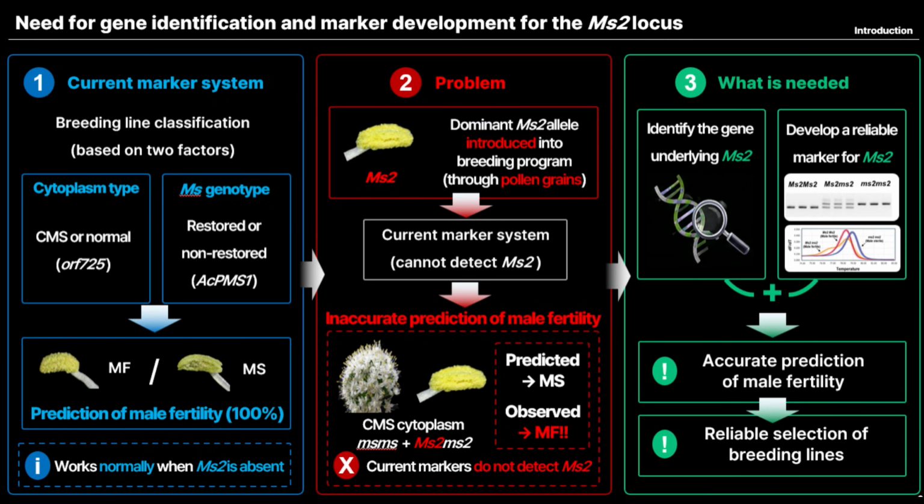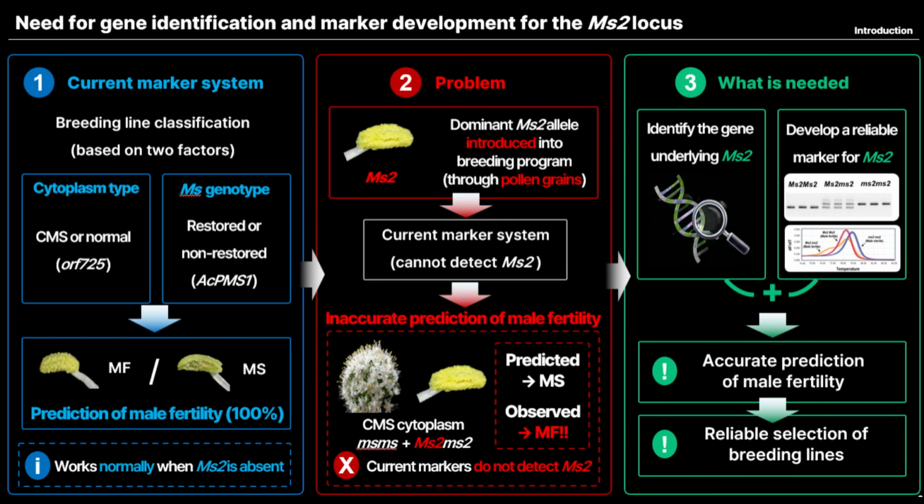As shown by these indicators, onion is one of the most economically important vegetable crops worldwide, and its importance continues to grow. Onion cultivars can be broadly classified into open-pollinated varieties and F1 hybrids. Currently, F1 hybrids are widely used in commercial onion production to exploit heterosis. For F1 hybrid seed production, preventing self-pollination in the maternal parent is essential. In onion, this is achieved using cytoplasmic male sterility, or CMS.